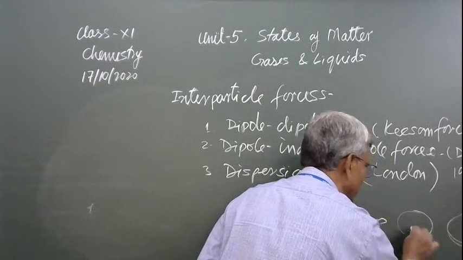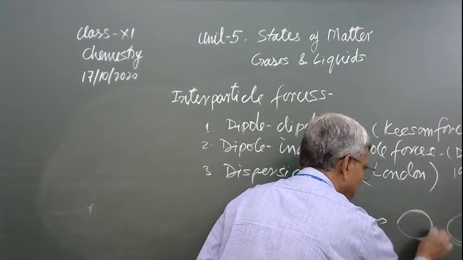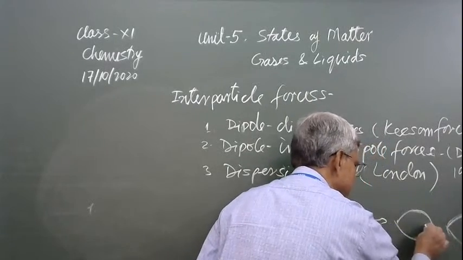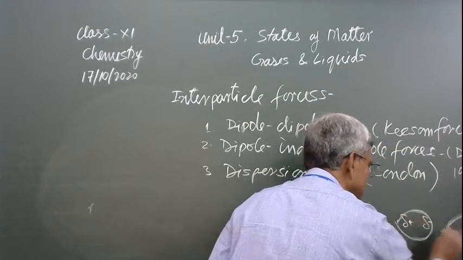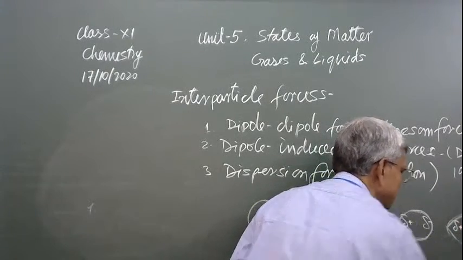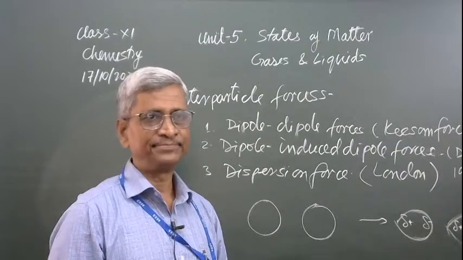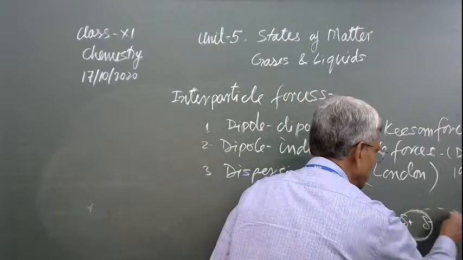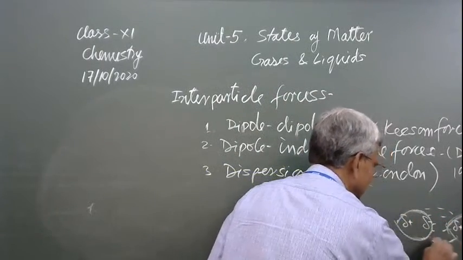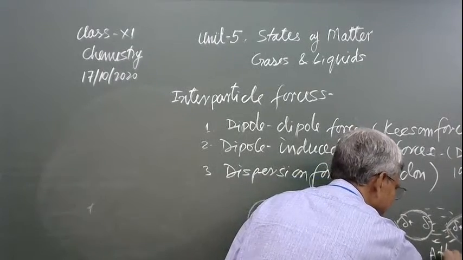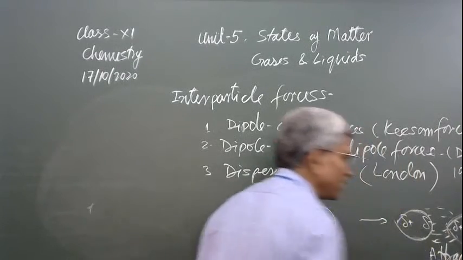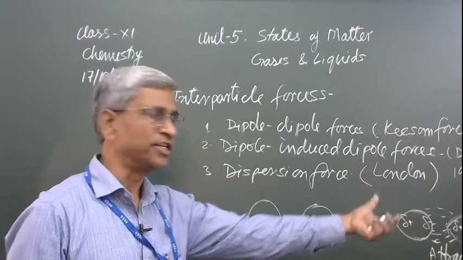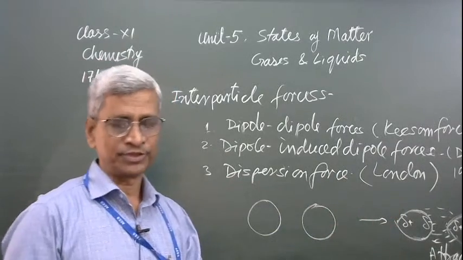Here the electron density is going to change in this way. Here the electron density is going to be disturbed in this way. This becomes a del negative, here is the del positive, here is a del positive, del negative. Partial polarity develops between the particles. This is not permanent, this is temporary only. Then there is attraction involved between these two particles. This is the attraction. This attraction was discovered by London in the year 1930, and this is called a dispersion force.